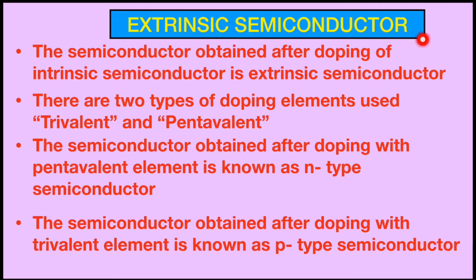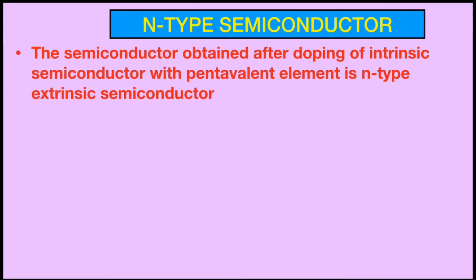Extrinsic semiconductors are further of two types. The first is N-type semiconductor and the second is P-type semiconductor. N-type is obtained by adding pentavalent element and P-type is obtained by adding trivalent element. So let us see what happens in N-type semiconductor. The semiconductor obtained after doping of intrinsic semiconductor with pentavalent element is N-type extrinsic semiconductor.